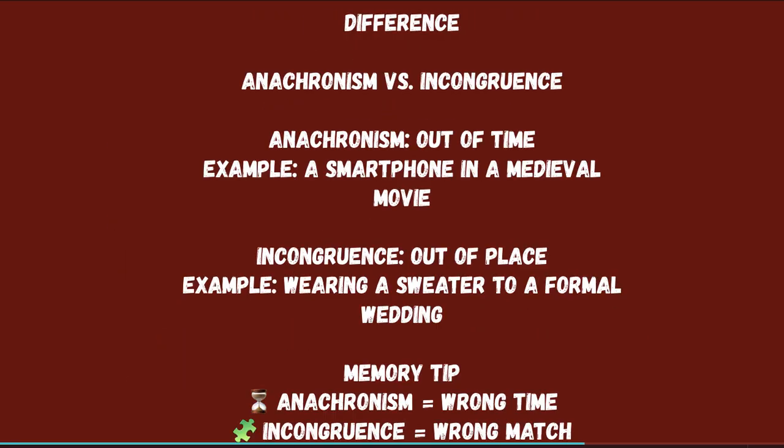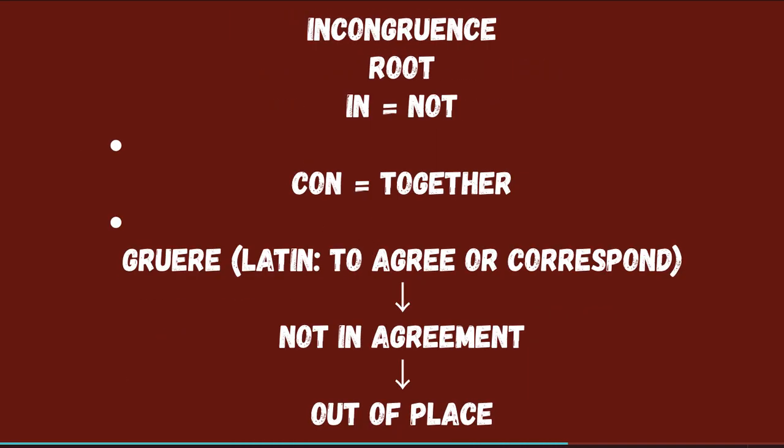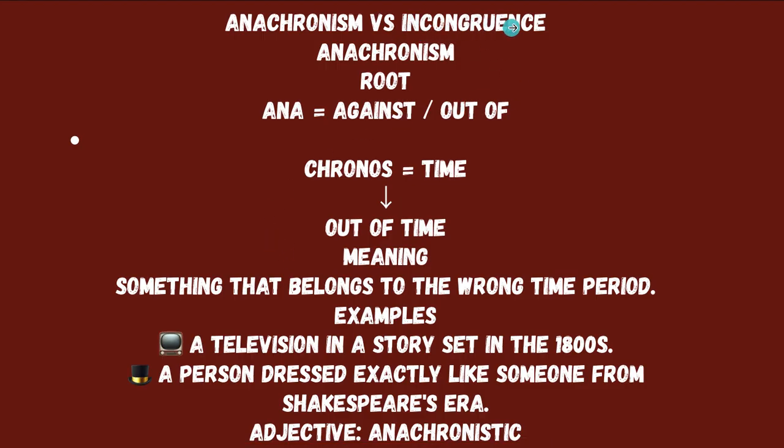Then we have anachronism versus incongruence. Anachronism comes from the root ana. Ana, just like the root a we have seen, means against or negative. Ana again means against or out of. Chronos means time, so out of time: something that belongs to the wrong time period. For example, a television in a story set in the 1800s, or a person dressed exactly like someone from Shakespeare's era. The adjective is anachronistic.